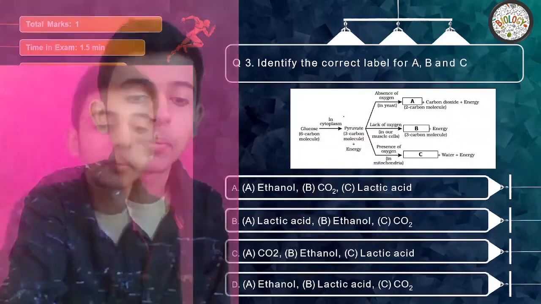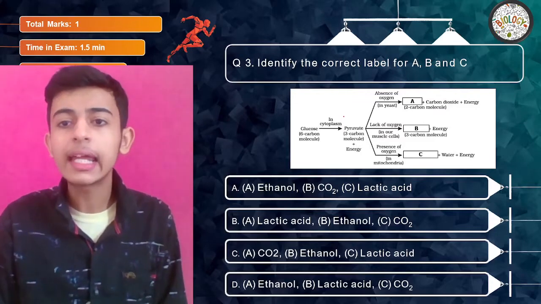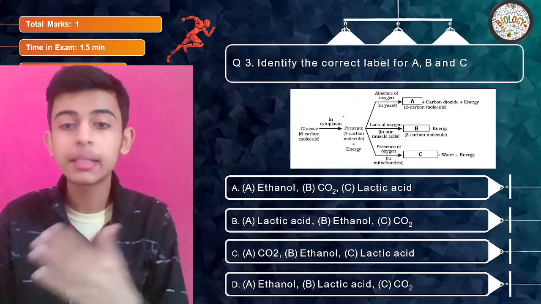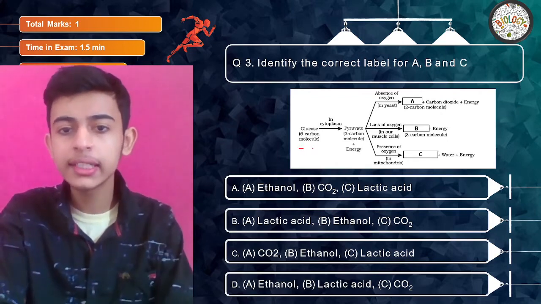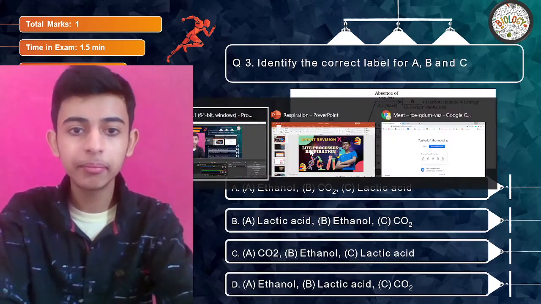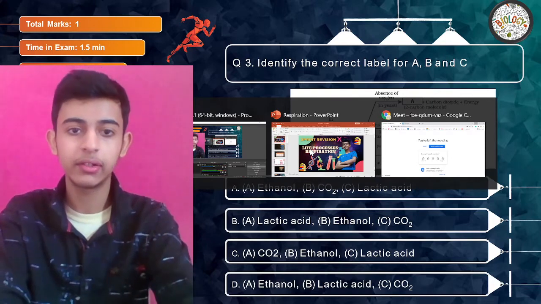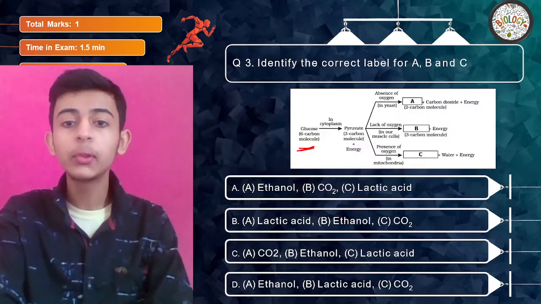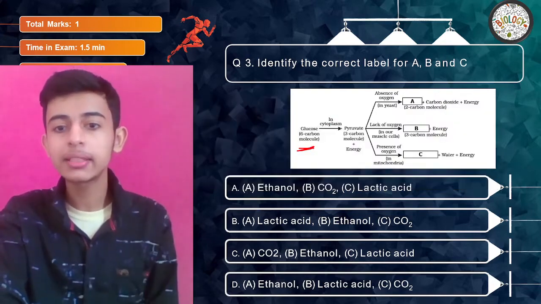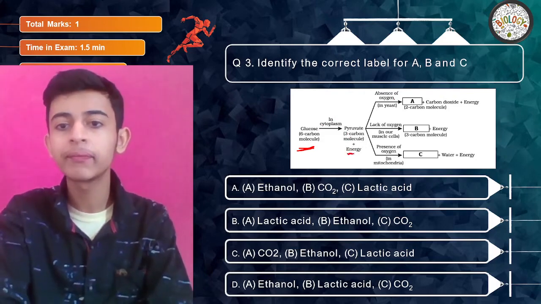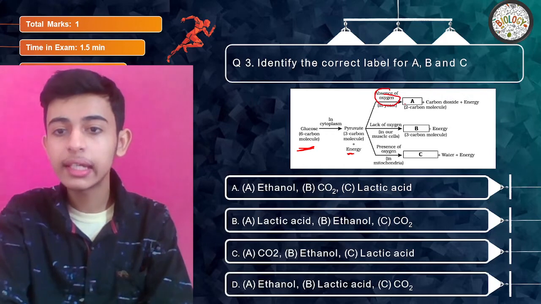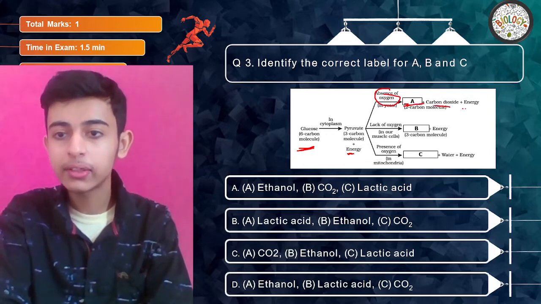Alright, so now identify the correct label for A, B and C. These are some of the labels and you need to identify. First it's saying glucose. Let me see if you're able to see. Yes, clearly you're able to. Glucose is a 6-carbon molecule in cytoplasm. It gets converted into a 3-carbon molecule plus some energy is released, right? Now in absence of oxygen, A is there plus carbon dioxide plus energy.